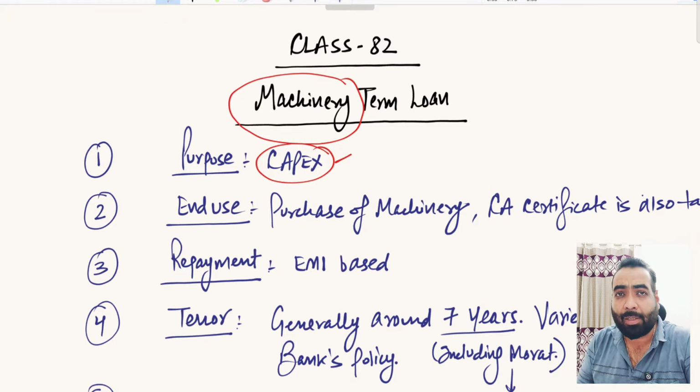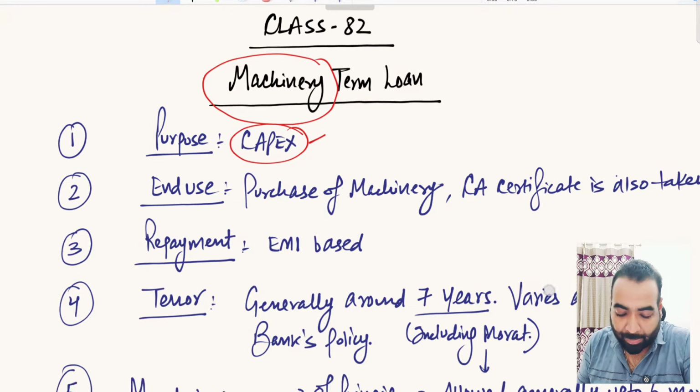Suppose you are doing trading of machinery or manufacturing of machinery, then you cannot take a machinery term loan from the banks, because the machinery you are dealing with is practically your goods, which represents your stock, your current assets, and for that you need cash credit or overdraft facility. But when you need to book fixed assets in your books of account, and you want to buy machinery, only then do you take the machinery term loan from the banking system.